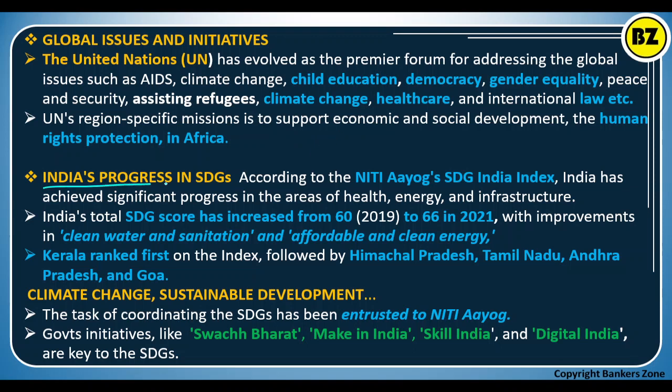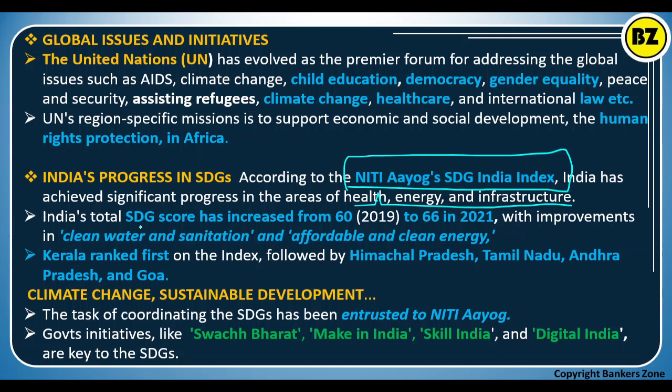Now, what progress has India made in the sustainable development goals according to Niti Aayog's SDG India Index? See, Niti Aayog has given its own index called the SDG India Index. What is Niti Aayog? National Institution for Transforming India. India is achieving significant progress in the areas of health, energy and infrastructure, and in that index we can observe we are progressing in health, energy and infrastructure.